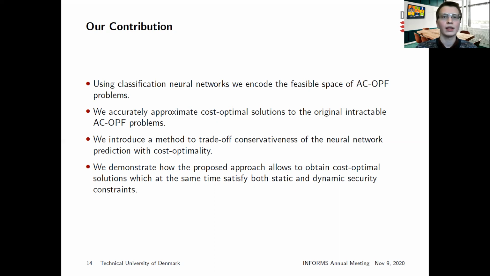We introduce a method to trade off conservativeness of the neural network prediction with cost optimality, ensuring feasibility of the obtained solutions. Considering both N-1 security and small signal stability and using an IEEE 14-bus system, we demonstrate how the proposed approach allows us to obtain cost-optimal solutions which at the same time satisfy both static and dynamic security constraints.